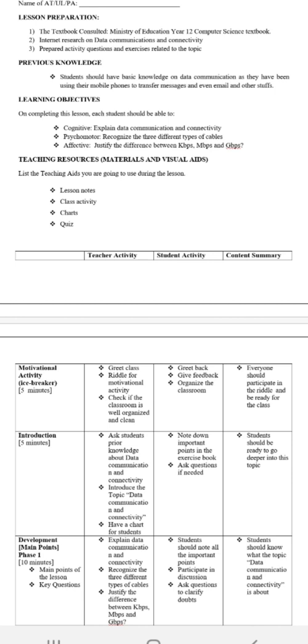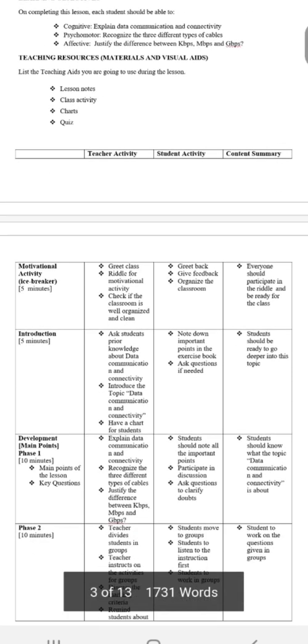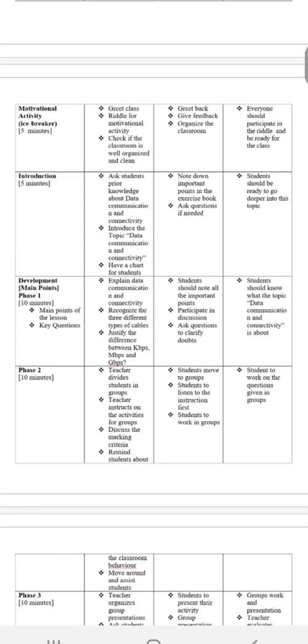This will be taking me 5 minutes, and then I will be moving to the development, phase 1, which will take me 10 minutes, because this is the most important part of the class. Over here, I will explain to the students about data communication and connectivity. I will tell them about the 3 different types of cables, and I will justify the difference between kbps, mbps